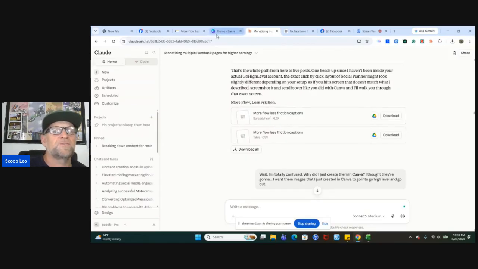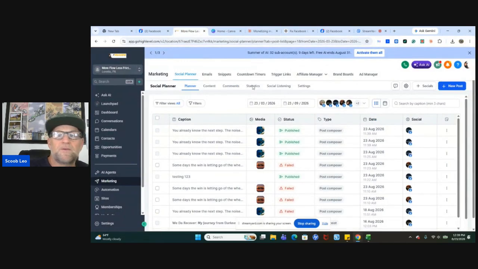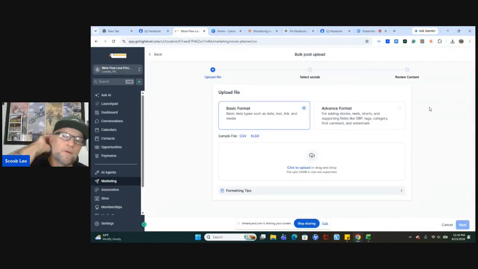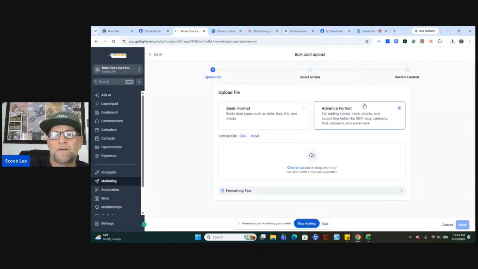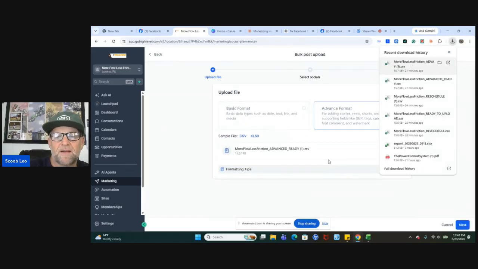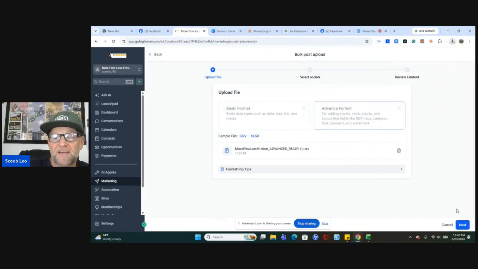Now, all you do is download it, go into Social Planner. You go here to create new post. Boom. You create an upload from CSV. You hit advanced formula. You take that file that you downloaded, like right here. Here's one right here. You drag it in there and you just follow the steps. Next, next, next. It uploads it.